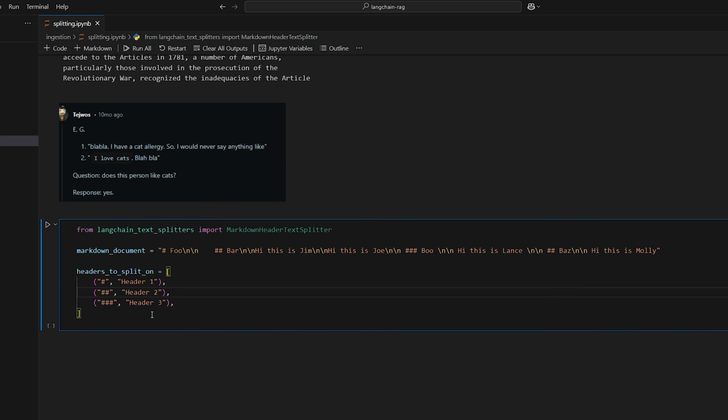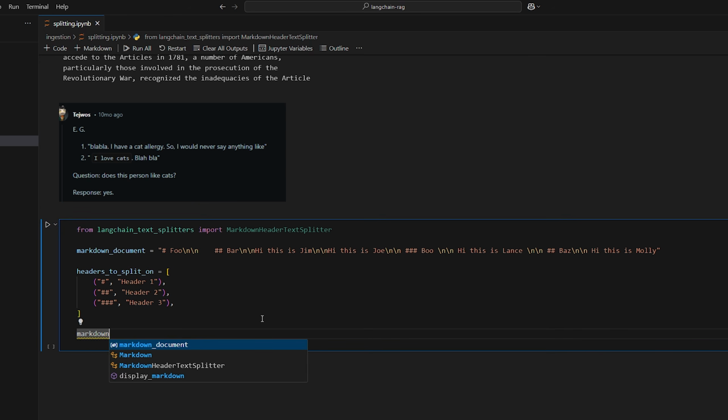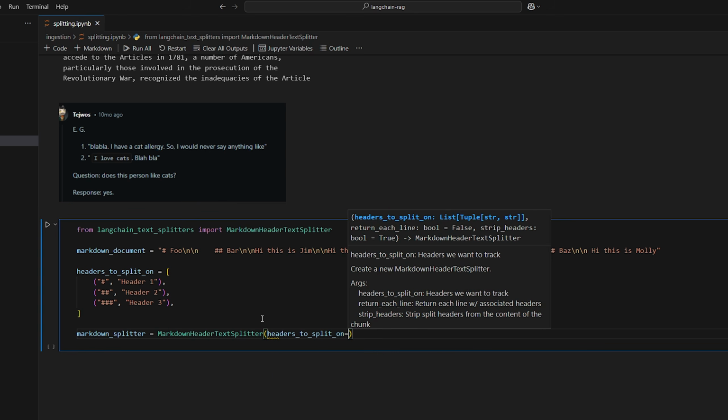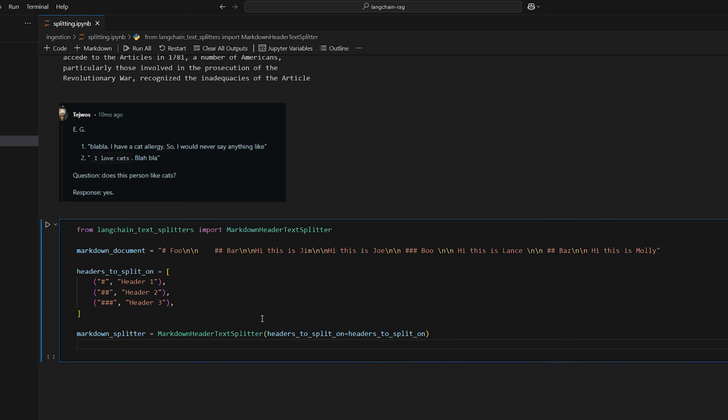So what we can do is specify the different headers that we specifically want to split on. So we want to target these top level headers here, so 1, 2, 3. And then if you want to, you can give them an identifier, which will show up in the metadata of the document. So now we'll do markdown splitter is equal to markdown header text splitter. Pass in the headers that we want to split on, which is what we just specified above. And then now we can actually do it.